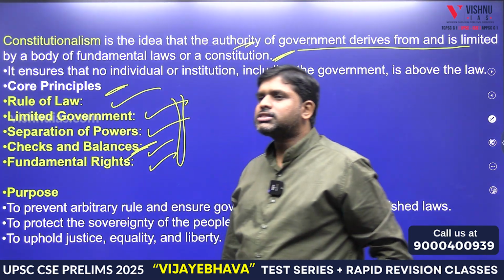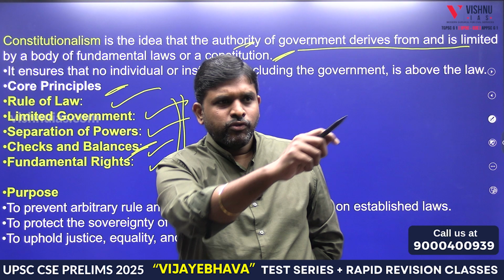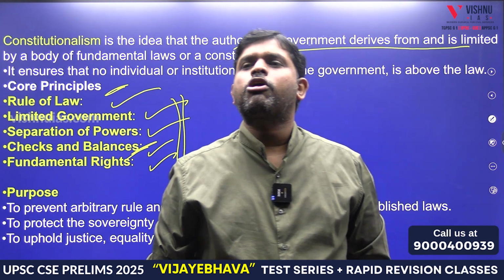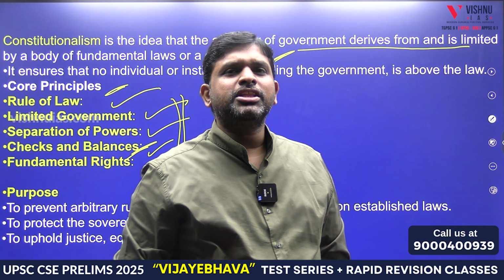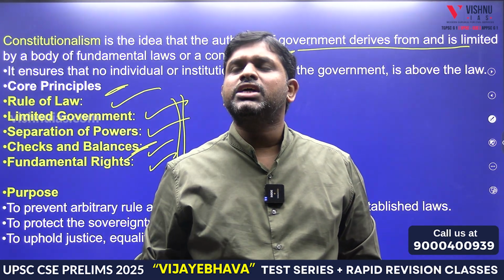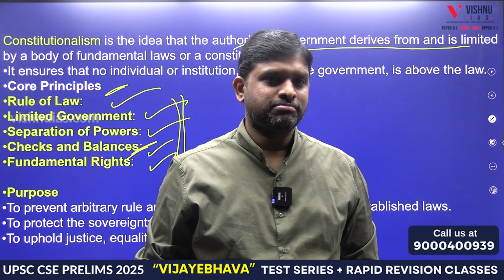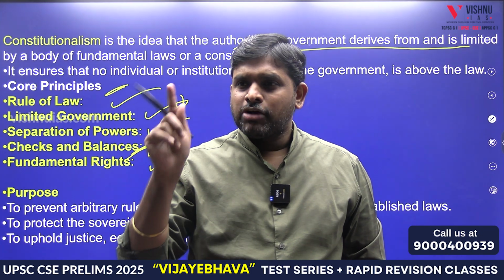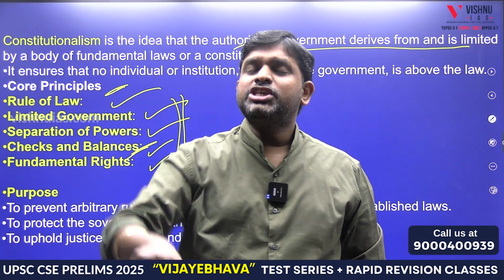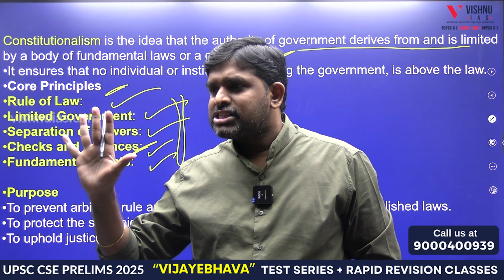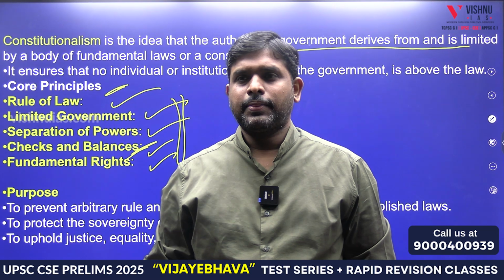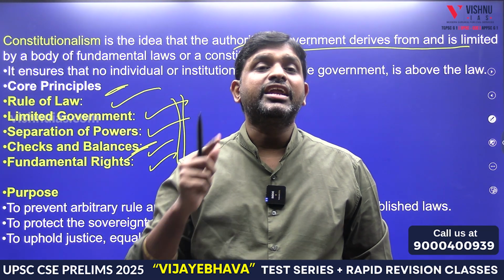And checks and balances. Executive, you will be controlled by the legislature by no confidence motion. Executive, you will be controlled by the judiciary if you are making rules and regulations which are anti-constitution. So you don't have supreme power. Why? Because inbuilt checks and balances are there in the Constitution of India. Hence, these are the 5 things which ensure constitutionalism. This is there in D.D. Basu's book.